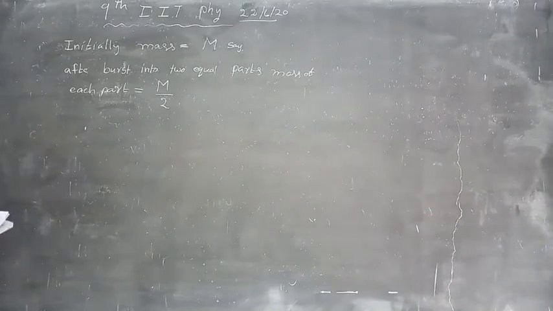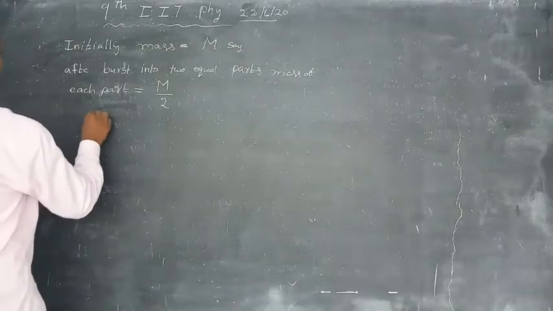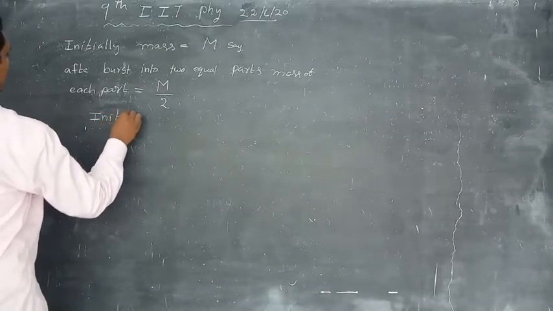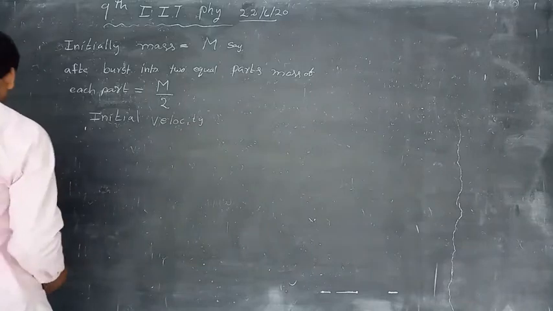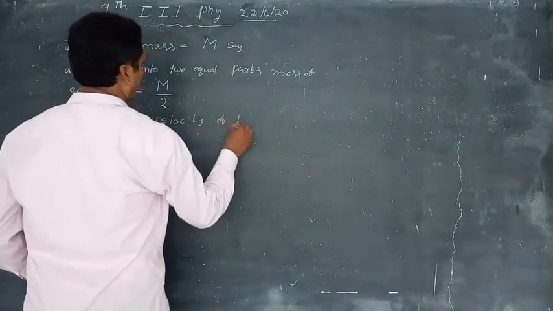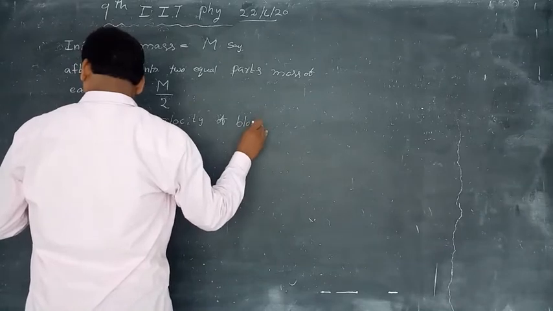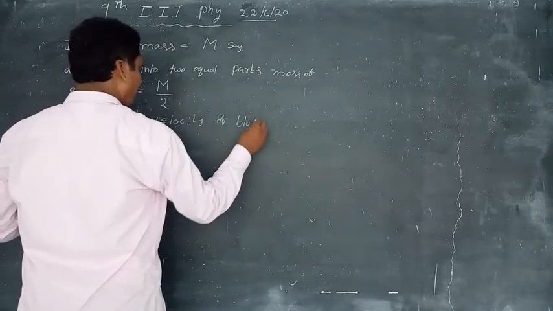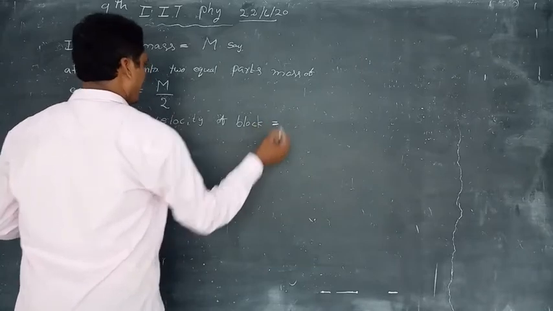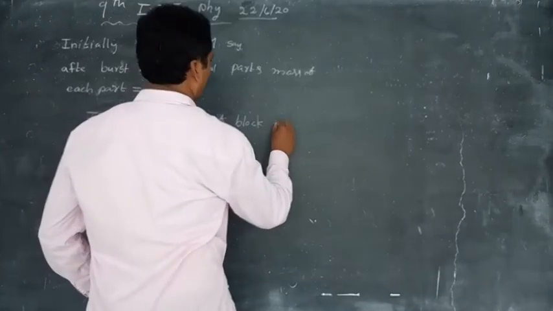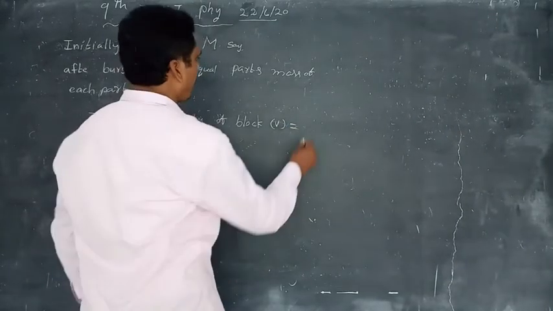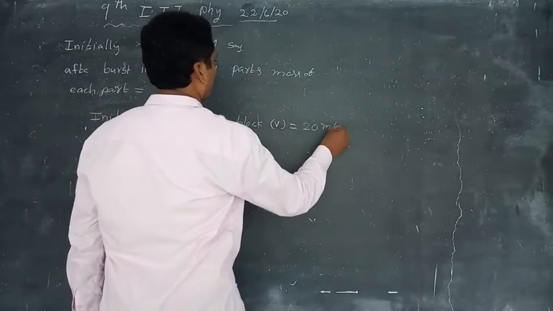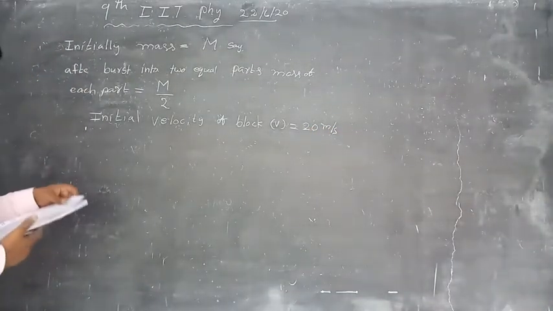Initial velocity of the block is V, equal to 20 meter per second.